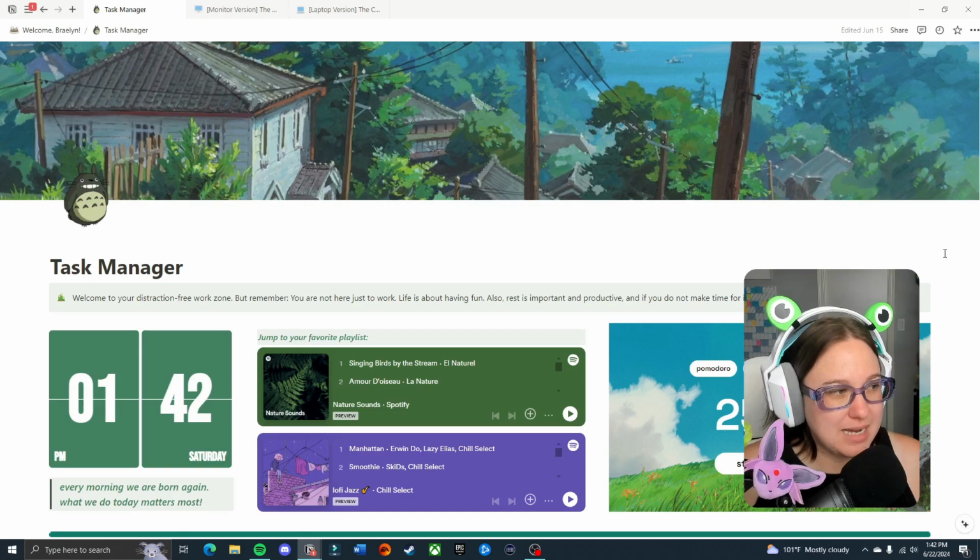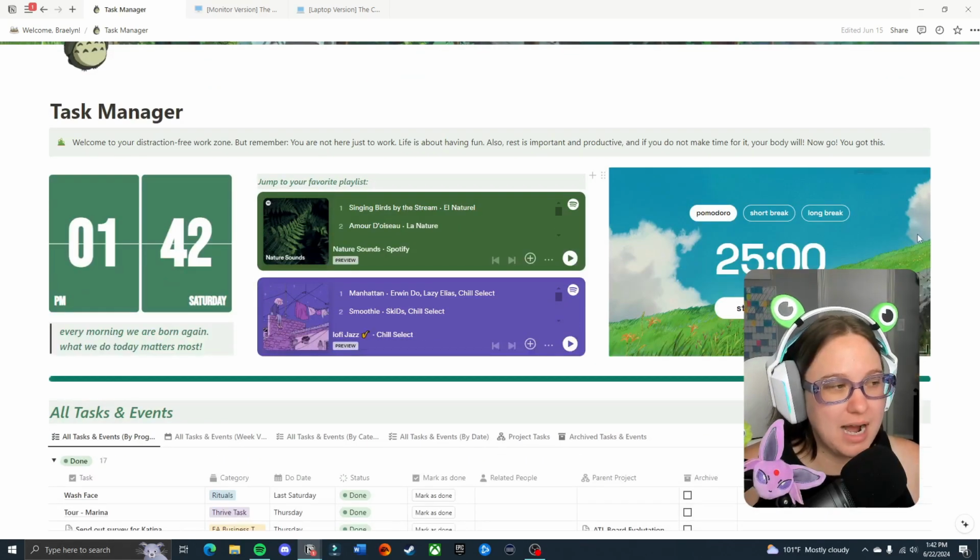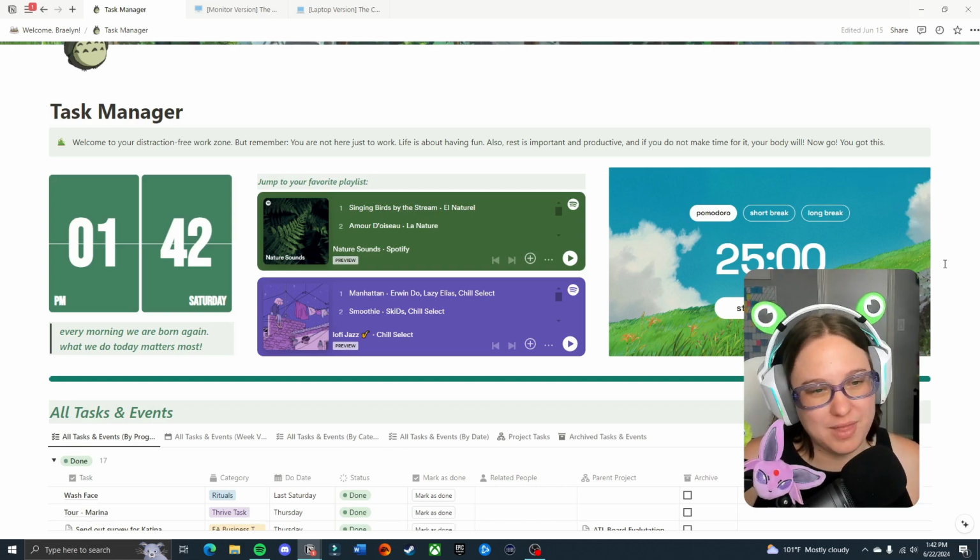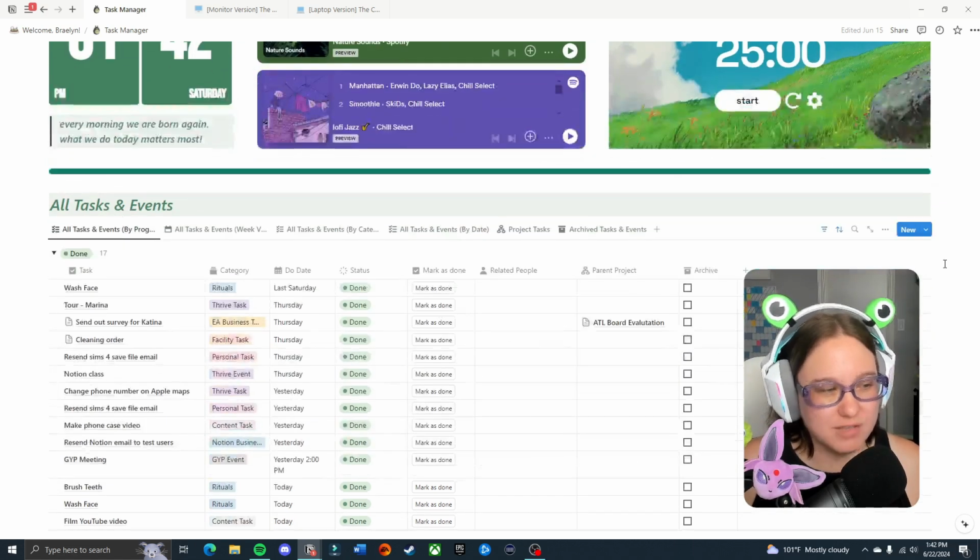I call this my task manager page. In the system, it's more like a focused working space, but I don't really use this page at all. I am so good with the week view and the way that I do my tasks that I don't often have to look at them.